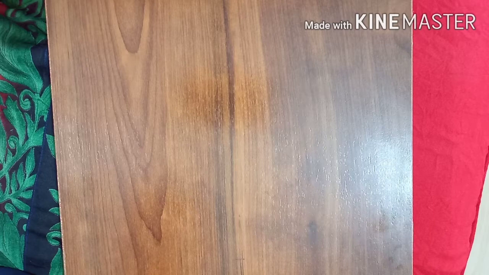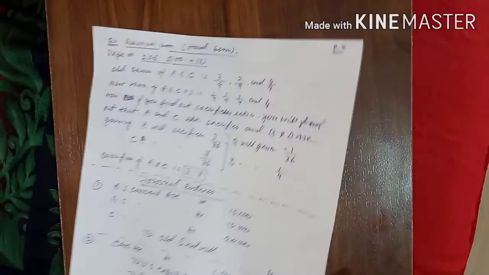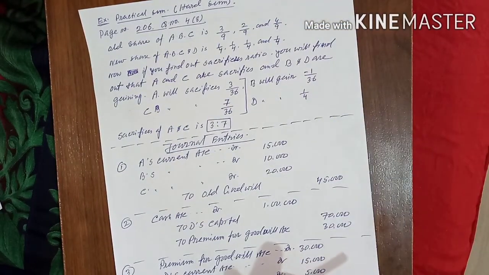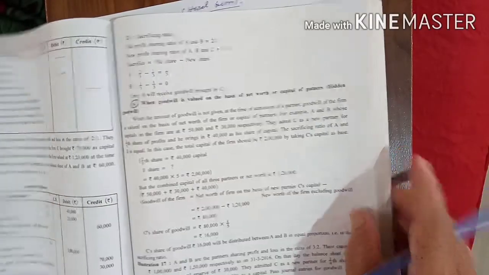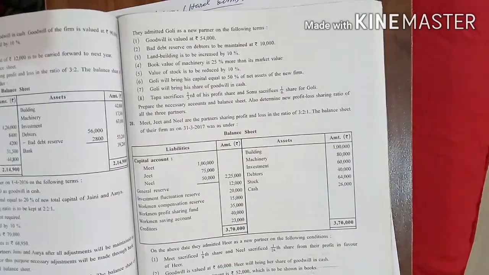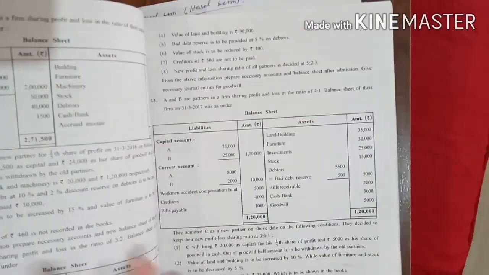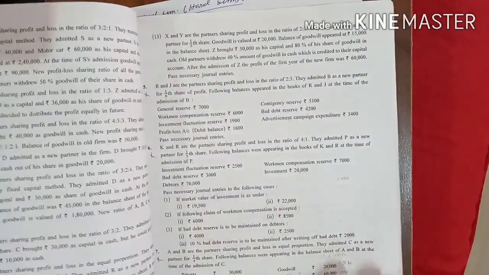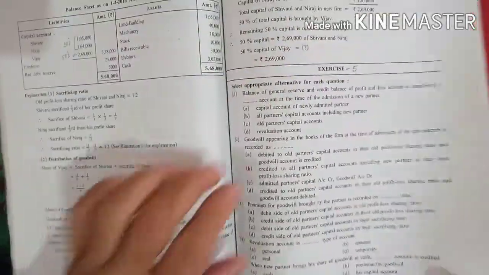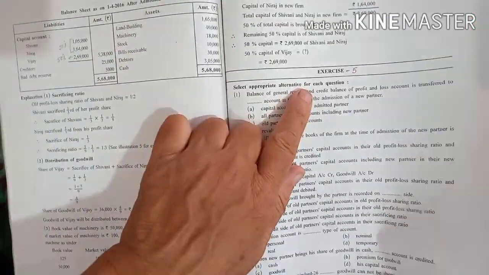So now let me explain some of the questions from your exercise. Exercise questions: I want to explain a few questions so that you try to understand. That is page number 206, question number 8. Page number 206.